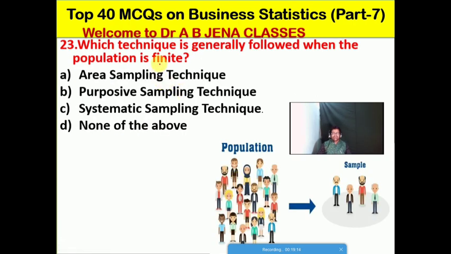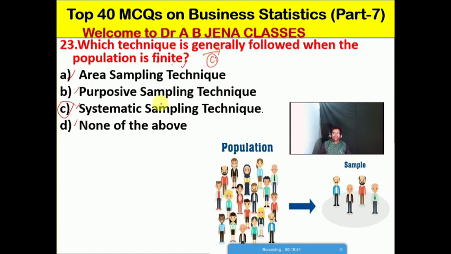So next one we will see which technique is generally followed when the population is finite. A, area sampling technique; B, purposive sampling technique; C, systematic sampling technique; D, none of the above. Friends, C is the right option for this MCQ. The systematic sampling technique is generally followed when the population is finite.